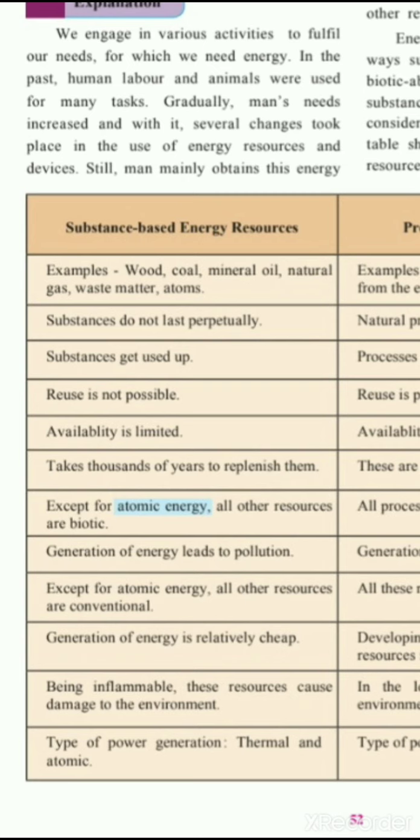Atomic energy. Splitting of atoms of minerals like uranium and thorium can be used for power generation. Here the atoms of uranium and thorium are being split and it is being used for power generation. So except atomic energy, all the other substance based energy resources are living. They are being taken from the living organisms.